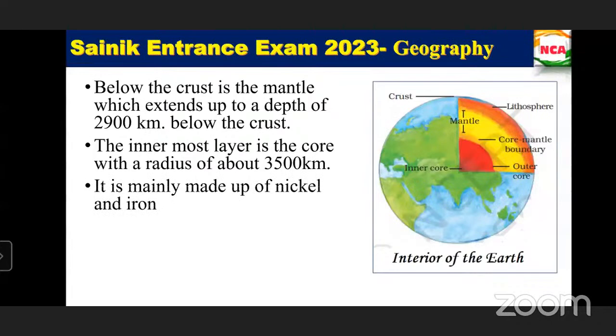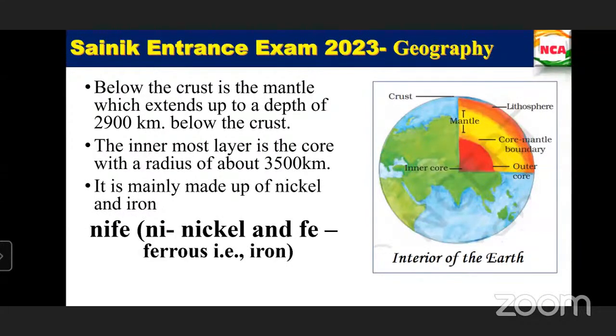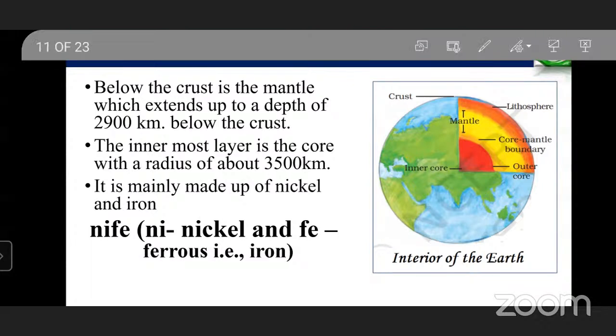And the inner core is mainly made up of nickel and iron, denoted as NiFe. Ni stands for nickel and Fe stands for ferrous, which is nothing but iron. Just make a note of it, and try to make the notes in the diagram itself.